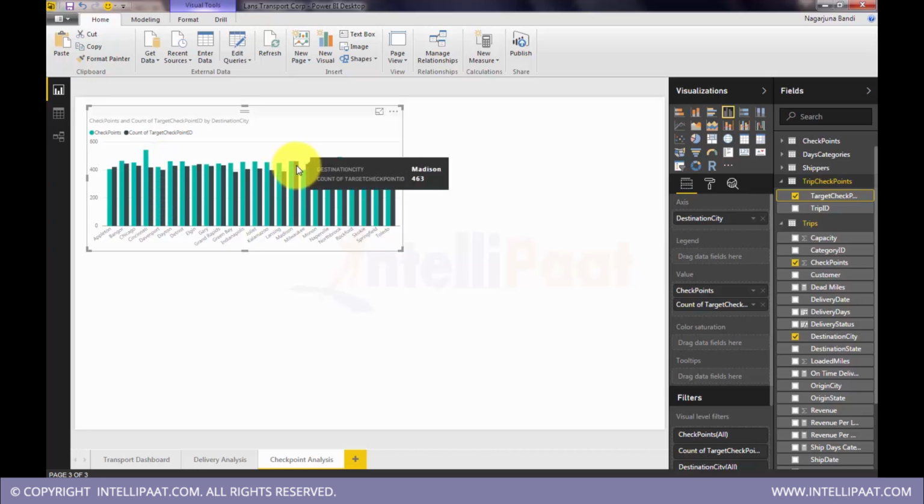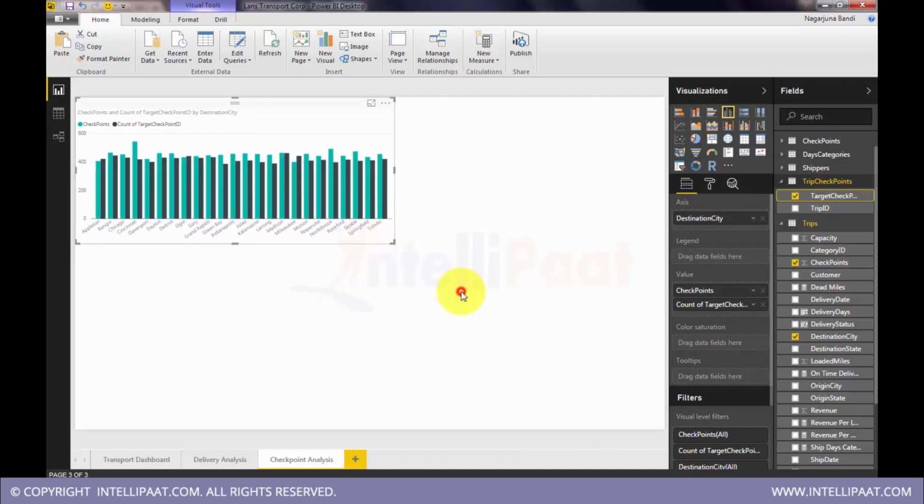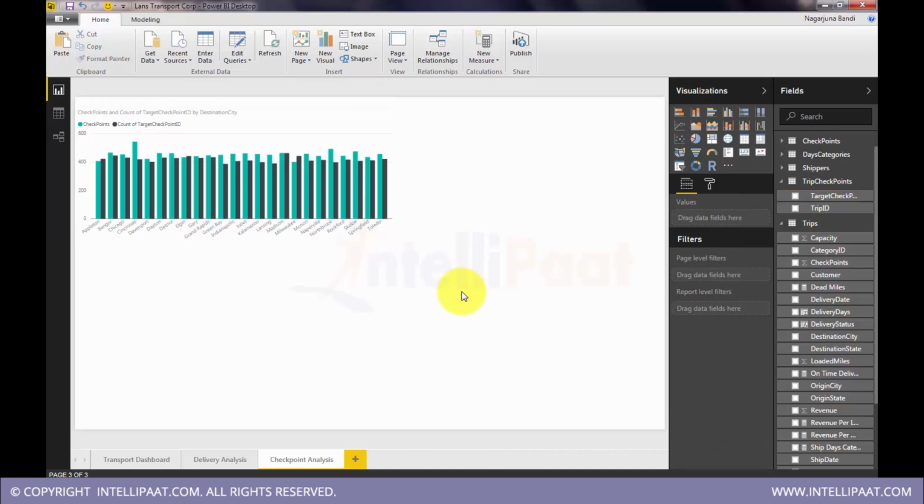Here this is perfect. In this destination city, all the vehicles going towards this destination city are perfectly adhering to the compliance of the checkpoints. So like that, we can do a comparative study; this is a kind of auditing dashboard. Okay, now we will do an actual view. Here we will see the transactional view.